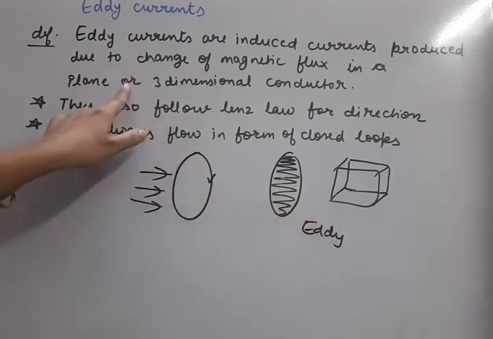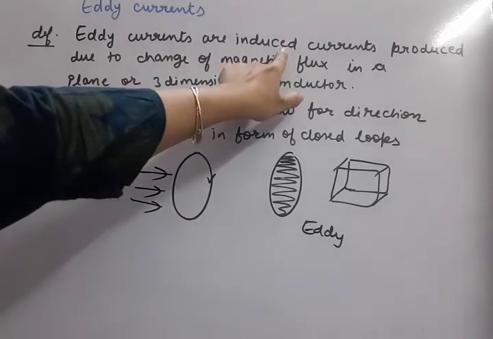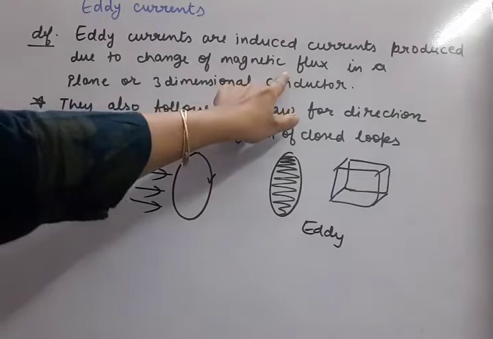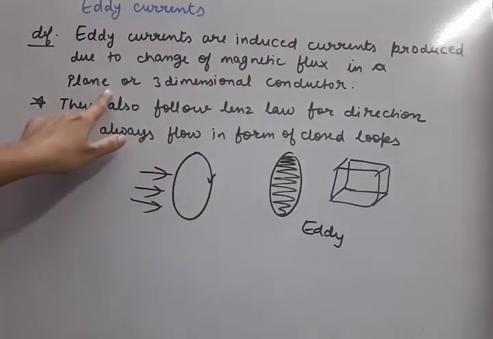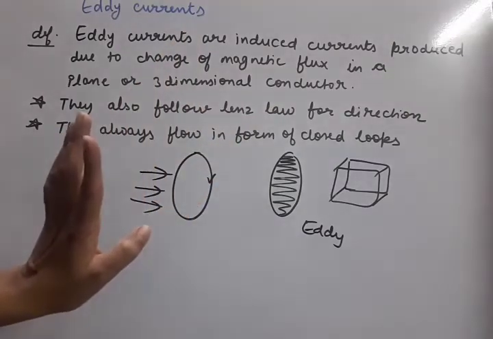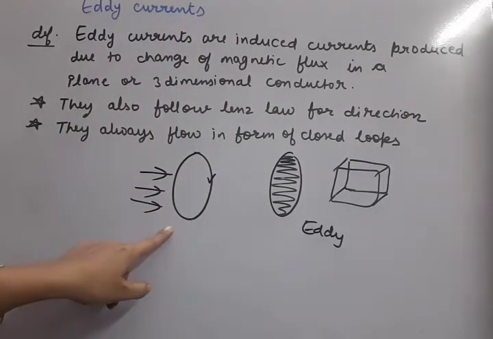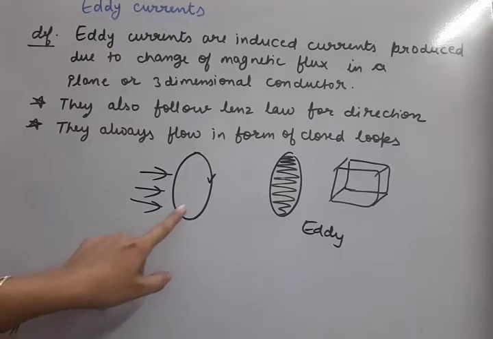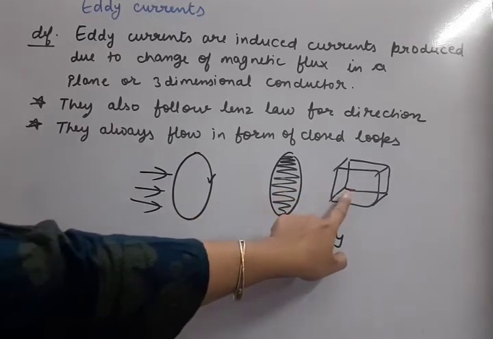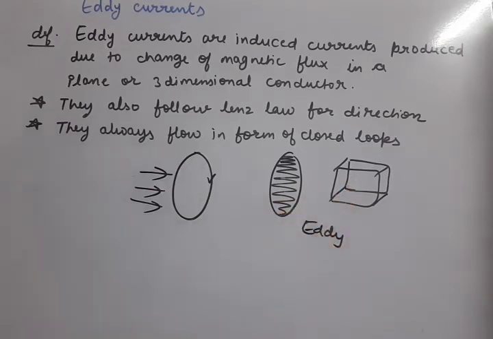So that's why in the definition it is written, eddy currents are also induced currents produced due to the same reason, change of magnetic flux, but in a plane or 3D, that means 2D or 3D conductor. As long as it is a 1D conductor, one dimension conductor, this current will be called induced current. But if it is a 2D object or 3D object, then that current will be known as eddy current.